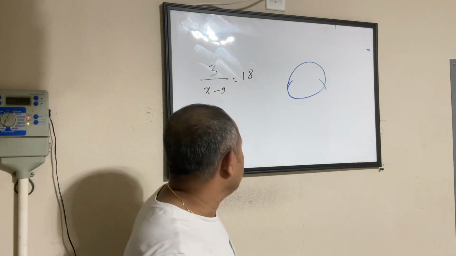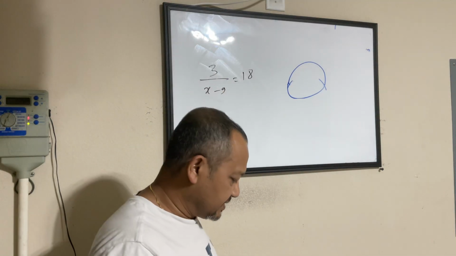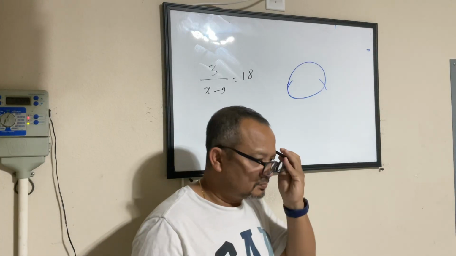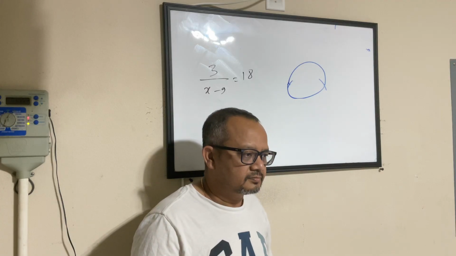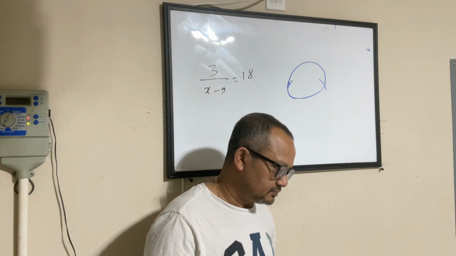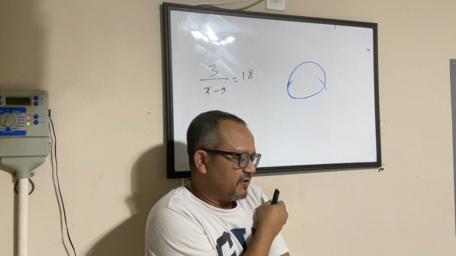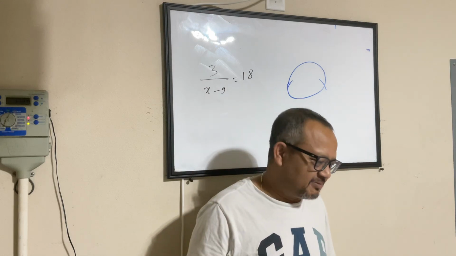Okay? So here with this rational equation, I'm saying solve it for x. And we have exactly 2 minutes. I'll be a little stingy with the time this time.